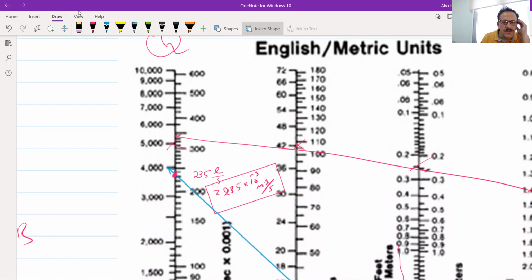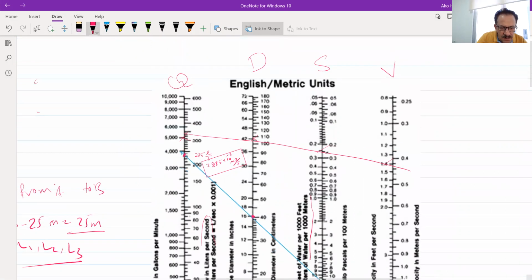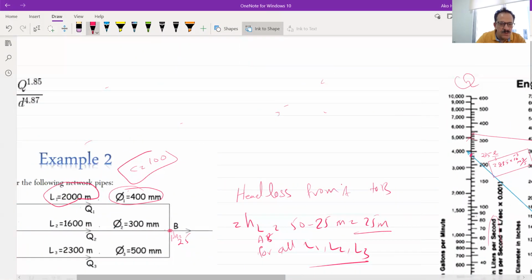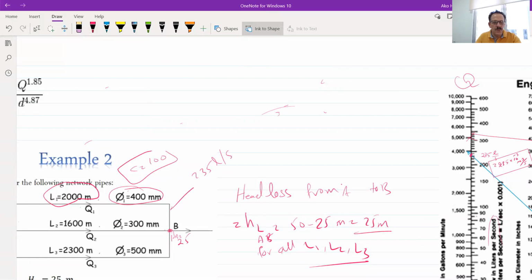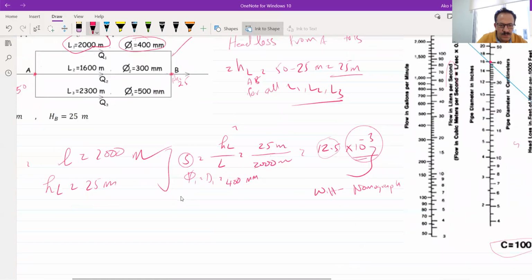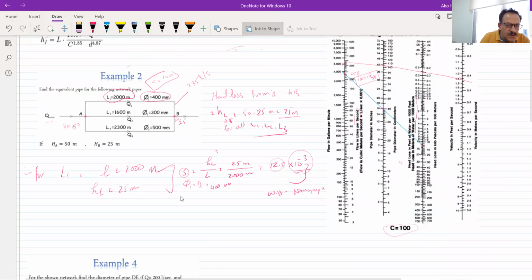Okay, now the flow here is equal to 135 liter per second, and so the flow here is 235 liter per second. In the same way, you have to find the flow in the other two pipes. How to do that? Okay, now Q for line 1 is equal to 235 liter per second.